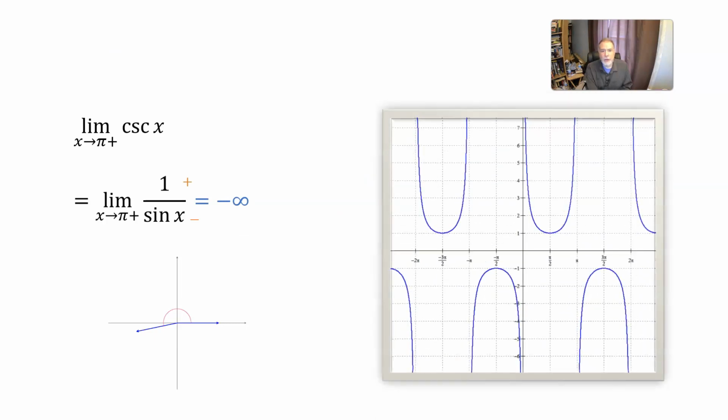And you can see that on the graph. Here's the graph of cosecant x, or 1 over sine x, and as x approaches pi here from the right, so we're looking at points on the graph with x coordinates that are just a little bit to the right of pi, the graph is headed downwards towards negative infinity.